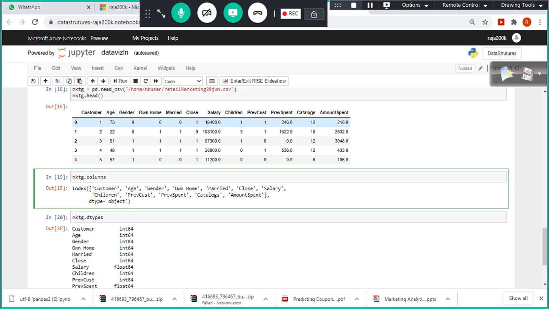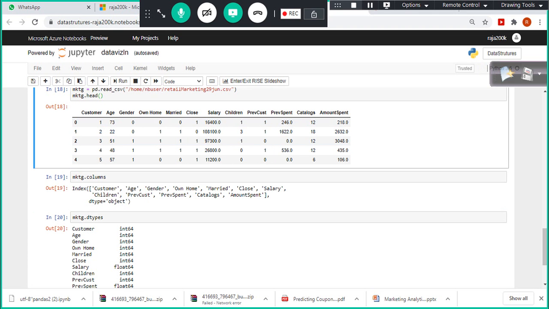So for this customer, they sent 12 catalogs, and this customer's salary is 16,400. He spent 218 rupees. And this customer's salary is 1,08,000, 108K, that is what this customer's salary is, but his spend is 26,000. But just by eyeballing this data, I can understand very clearly. This customer's salary is 108K. Just because his salary is high, his spend is also more compared to this guy.